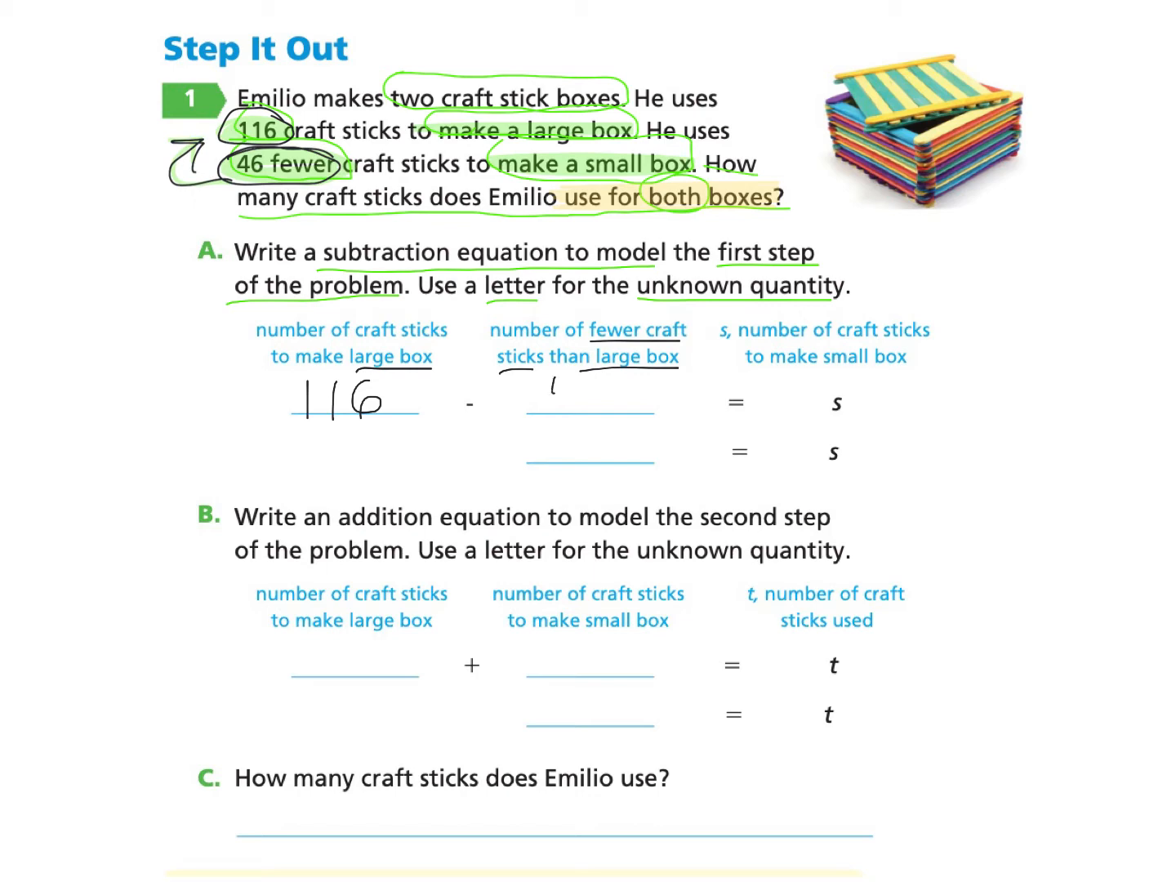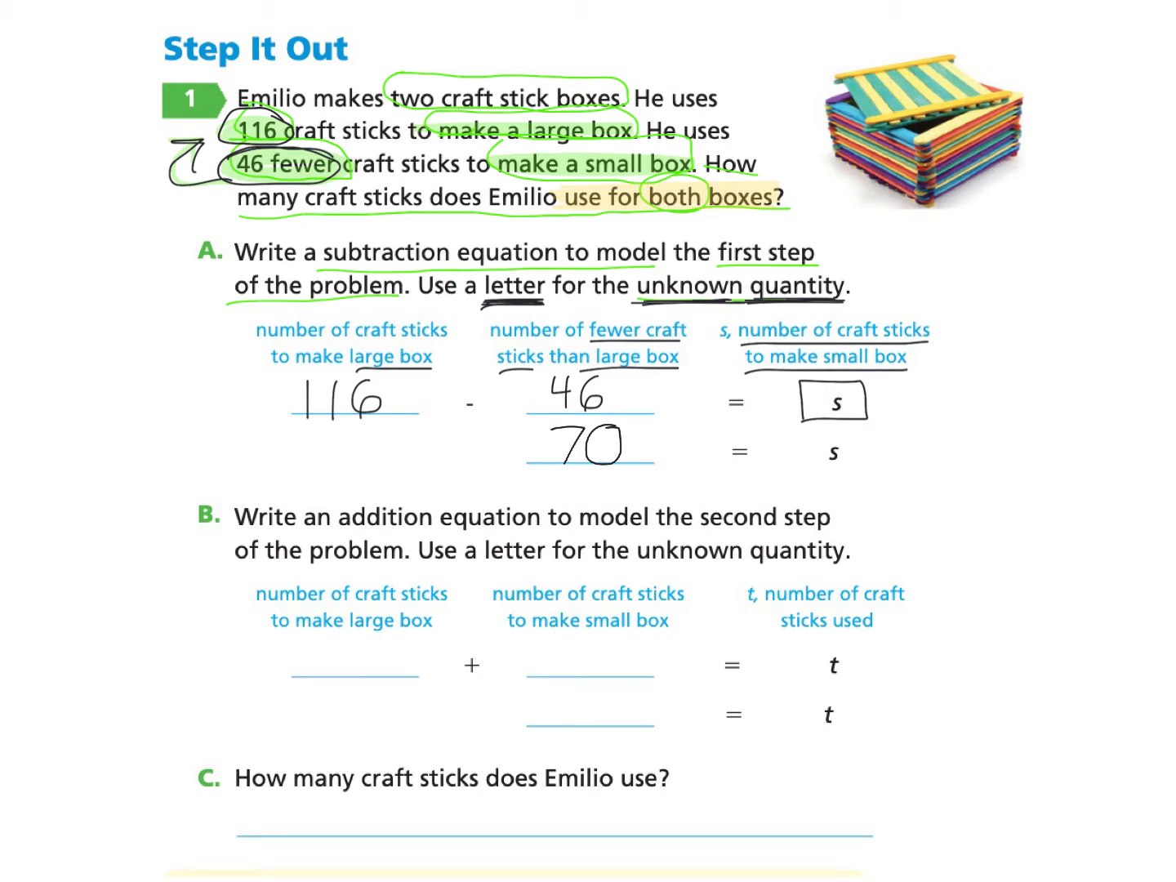So we know to subtract 46, and that will give us S, which we are using the letter S as the unknown quantity. And S will be the number of craft sticks to use to make the small box. So it's our job to find what S equals. If you would like to pause and solve this equation and come back, you may do so. And you will find that S equals 70.